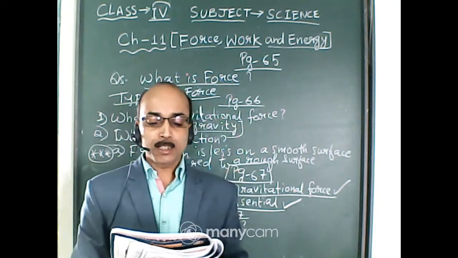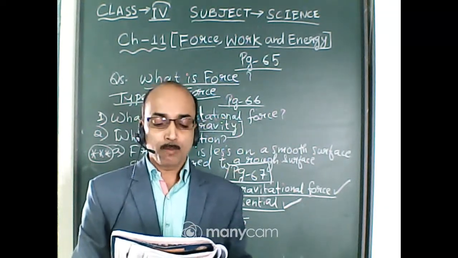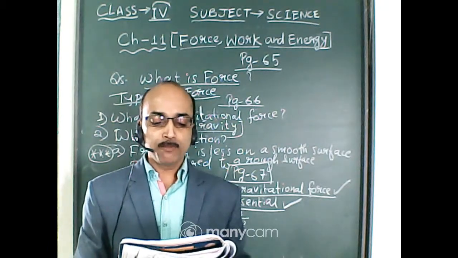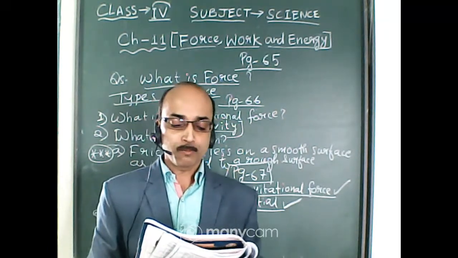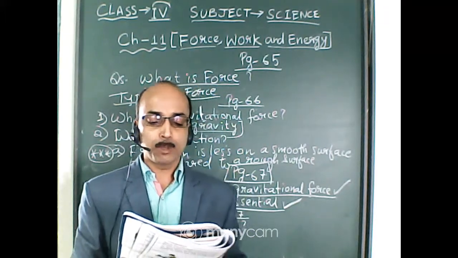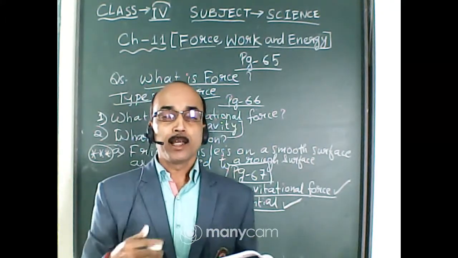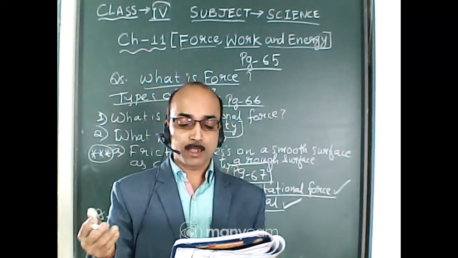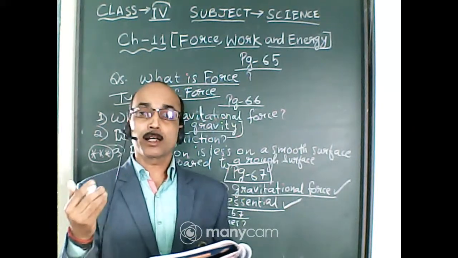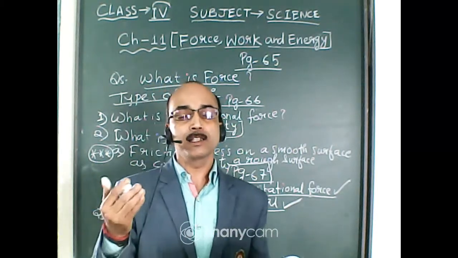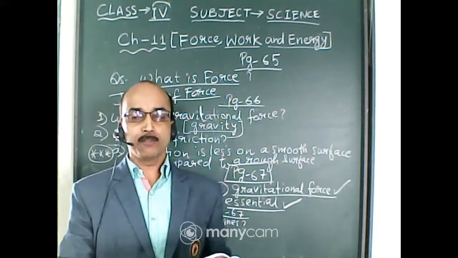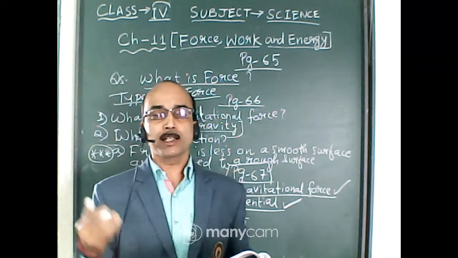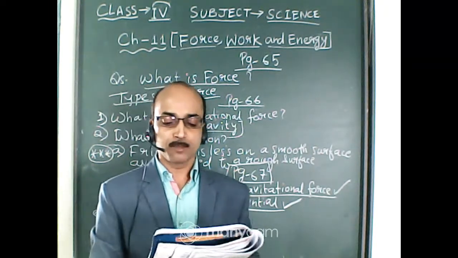Lever is a simple machine used to, number 1, cut things, for example scissor. So scissor is a lever. Number 2, lift weights, for example seesaw. Number 3, open lids, for example bottle opener. So scissor, bottle opener, seesaw, these are the examples of lever. Levers are classified, you will learn this in the higher class, as first class lever, second class lever and third class lever, or class 1 lever, class 2 lever and class 3 lever. 3 types of levers are there.